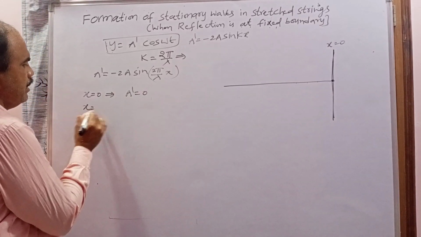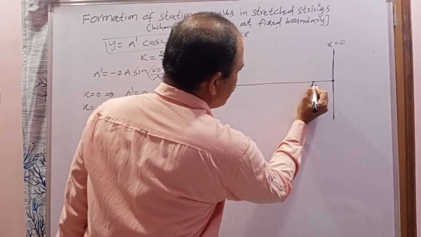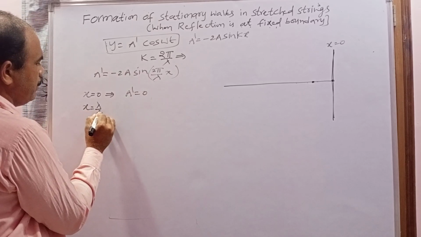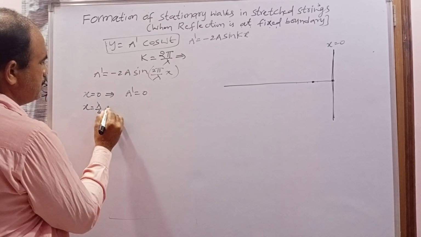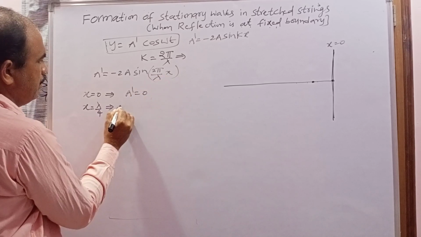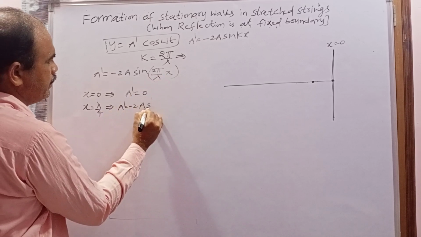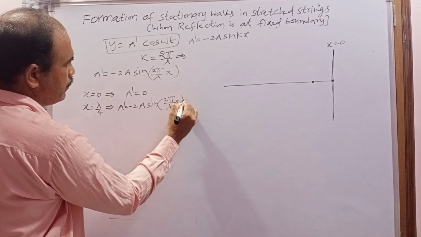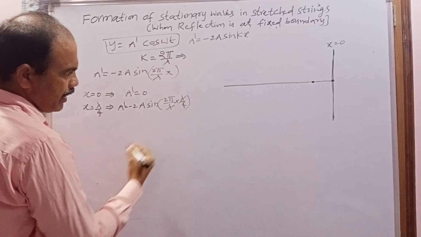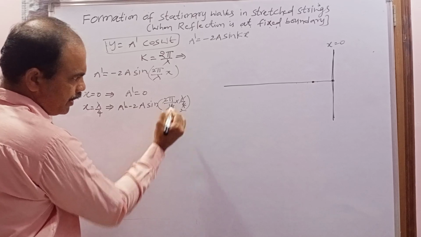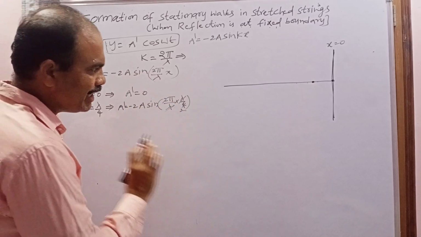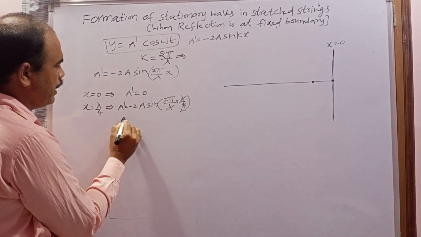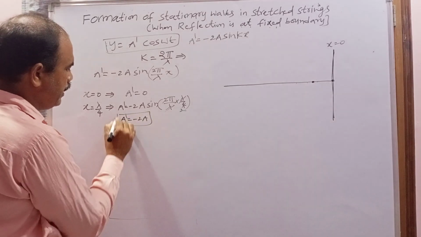And next, I am taking another particle here. Now consider this particle at a distance of lambda by 4. I am writing the position of the particle in terms of the wavelength lambda. When x is equal to lambda by 4, when I substitute here, a dash equals minus 2a sin of 2 pi by lambda into x, which is lambda by 4. So this lambda will be cancelled, 2 ones are 2, 2 twos are 4. What remains here? Pi by 2. Sin pi by 2, sin 90 degrees, means 1. So 1 into minus 2a means minus 2a. And nothing but the amplitude is maximum, but in which direction?